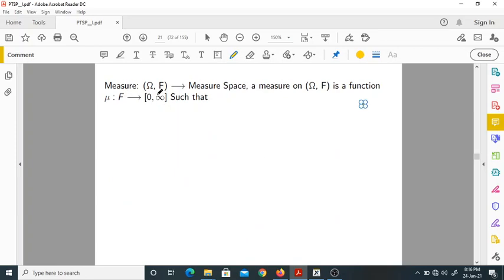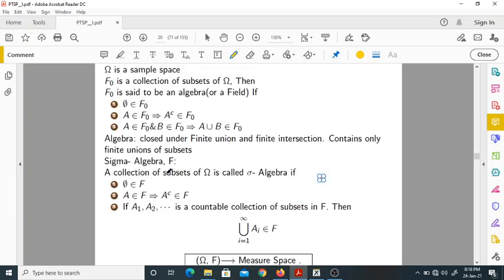Now, one more thing. It is called F. F naught means algebra, F means sigma algebra. The difference is that the algebra is defined for a finite number of unions of subsets, but the sigma algebra can take an infinite number of unions of subsets. You can simply observe here. It is taking the union of how many subsets? Infinity. i varies from 1 to infinity, so it may take A1, A2, and so on, up to A infinity. Any number of subsets. But here, finite unions of subsets.